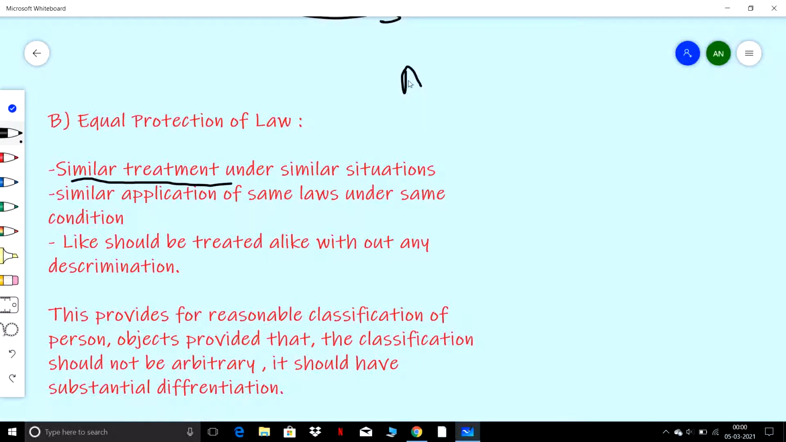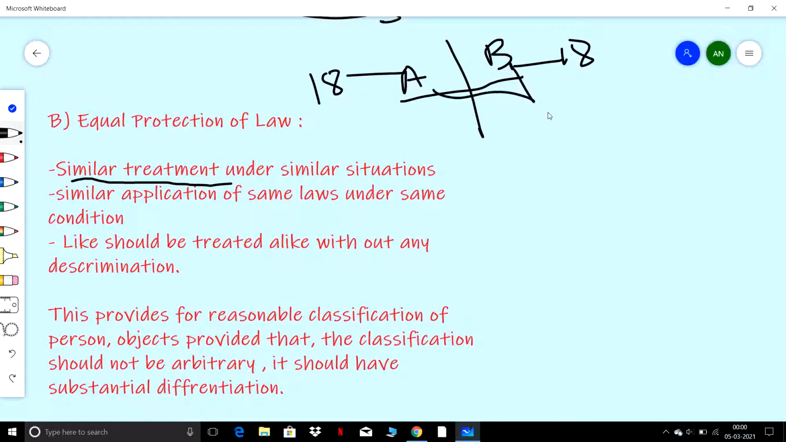If there are two persons A and B, both above 18 years, that is, both are above minors, then both persons can be convicted equally for any crime committed by them, provided they have the same conditions. If A is occupying a higher constitutional post and B is some farmer, they can't be treated equally. So reasonable classification will be provided.